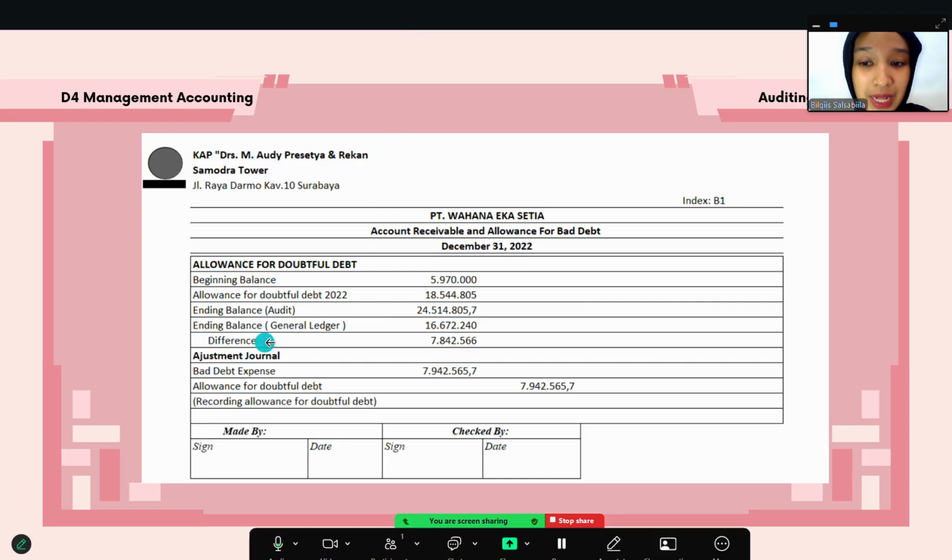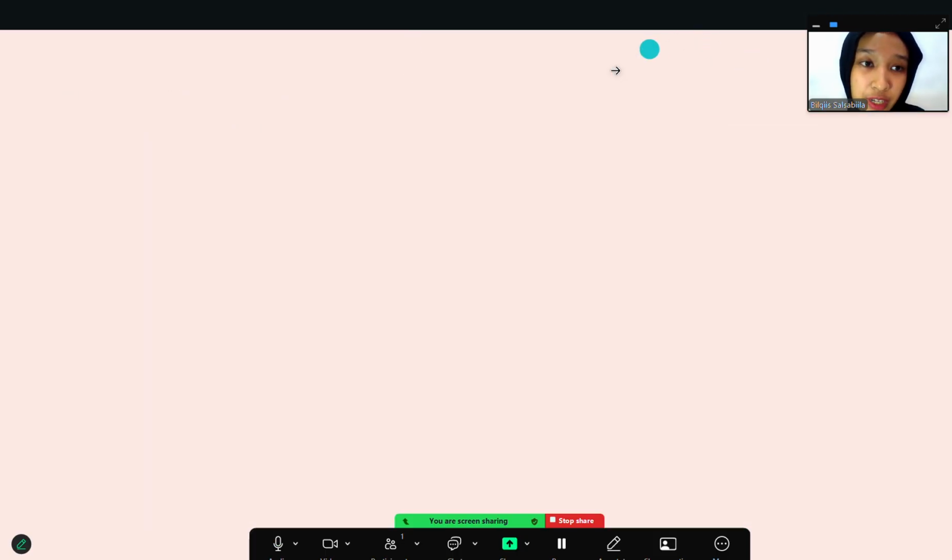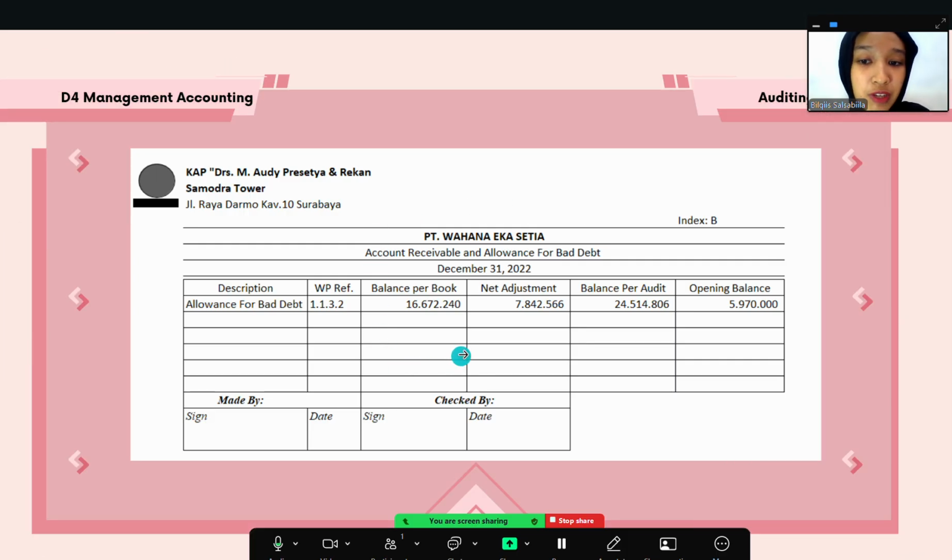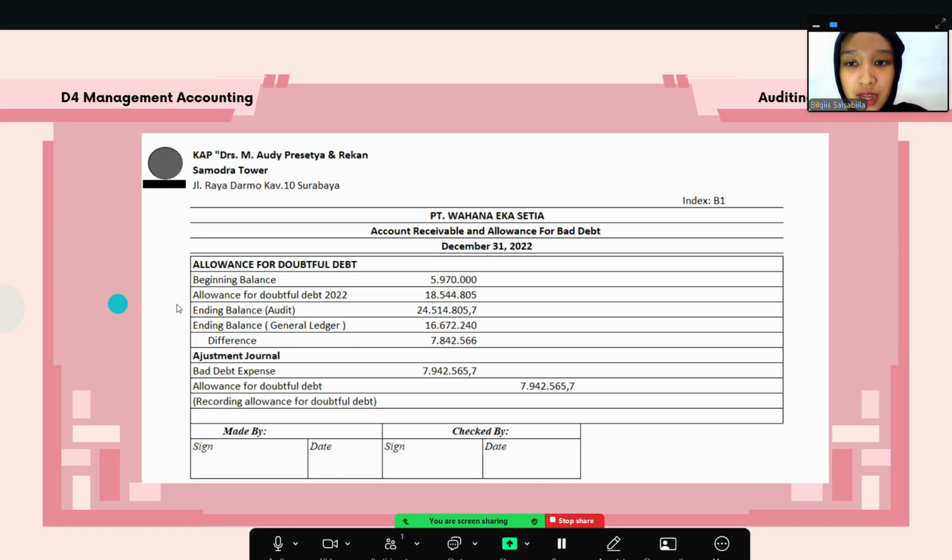And then from the ending balance, I put it in here for the balance per book of the allowance for bad debts. Then I classified the differences between the ending balance of audit and the ending balance internal ledger, and there are differences of 7 millions.